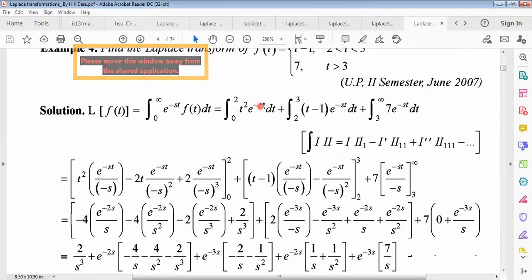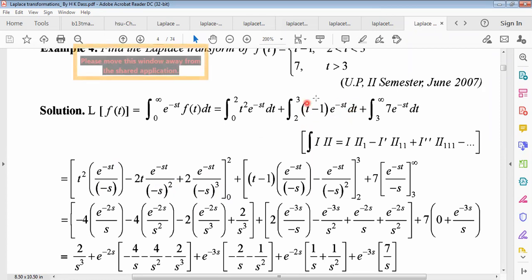So the UV process: t square into e to the power minus st integration. The integration of e to the power minus st will be e to the power minus st divided by the coefficient, s, and the differentiation of t square will be twice t. Again the integration of this gives e to the power minus st over minus s whole square. Again the differentiation of twice t is only 2. So again the integration of this will be e to the power minus st divided by the coefficient of t, that means minus s. So how many minuses here? 3. So minus s whole cube, and the limit will be 0 to 2.